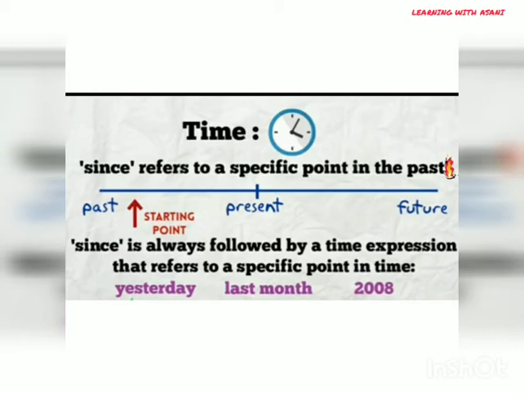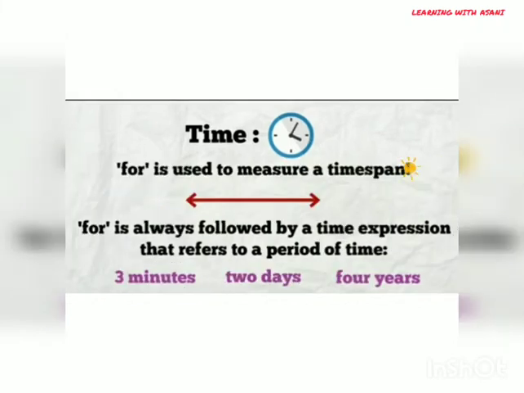Since is used to refer to a specific point in the past. It is used to tell about the starting point of something. For explains the duration of something, how long something lasted or will last. It is always followed by a time expression that refers to a period of time.